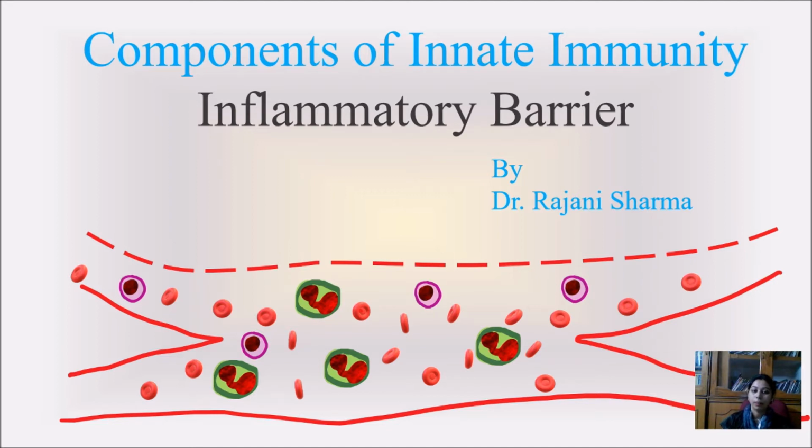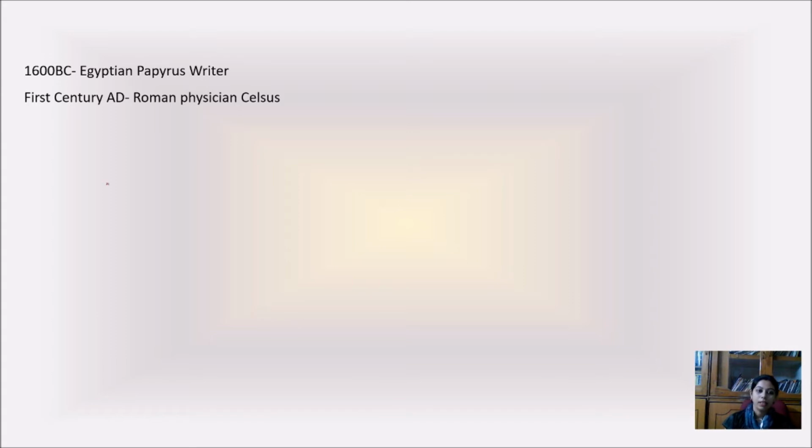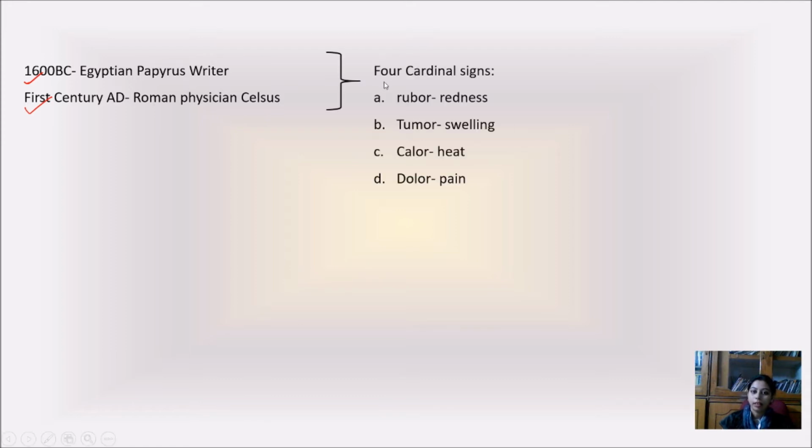So let's start. Before beginning with the inflammatory barrier, I just want to discuss a few points related to its history, not much. The inflammatory barrier is not a new one. It has been known from the very beginning in the BC eras. As we can see here, during 1600 BC, the Egyptian papyrus writer, as well as in the 1st century AD, the Roman physician Celsus, had already mentioned the inflammatory barrier, and they classified the cardinal signs of inflammation into 4 categories.